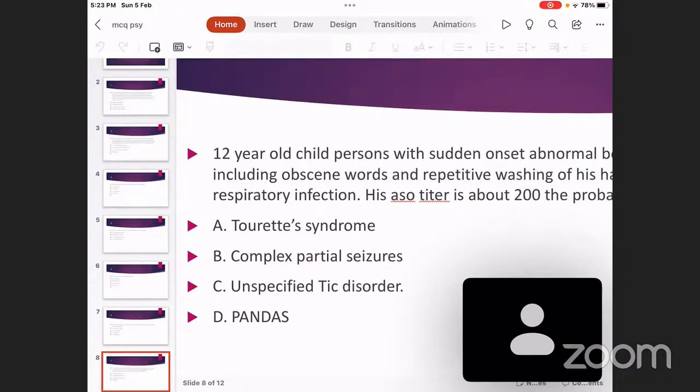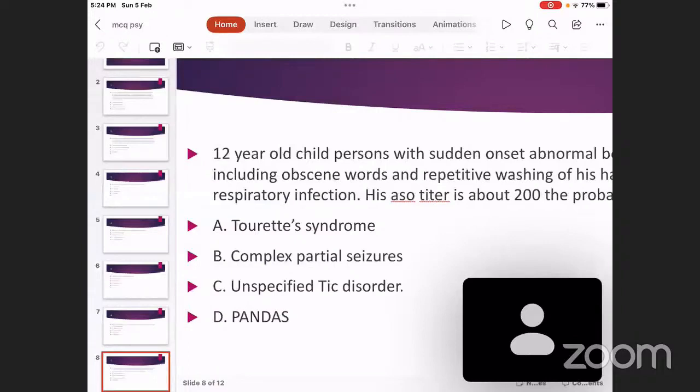What is PANDAS? The full form of PANDAS is pediatric autoimmune neuropsychiatric disorder associated with streptococcus. That is the full form of PANDAS. So in PANDAS, what happens is a child who is well-behaved, normal, without any problems, develops a respiratory infection or a skin infection due to streptococcus.